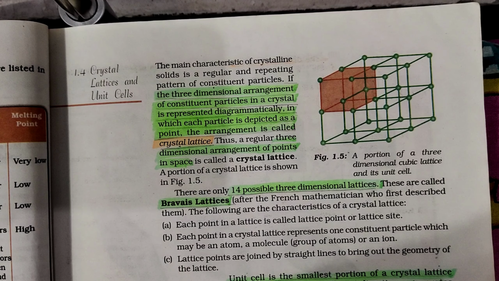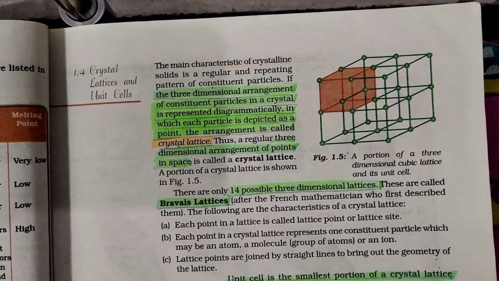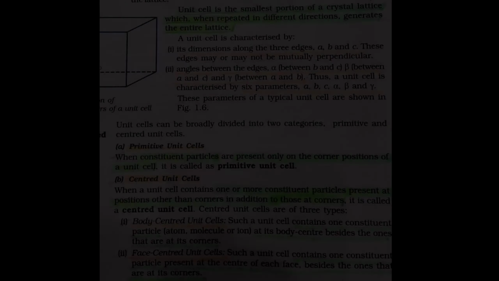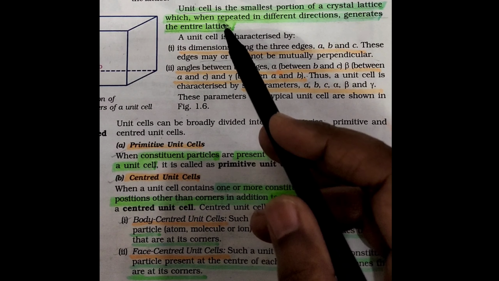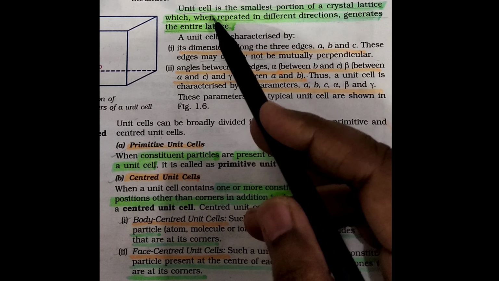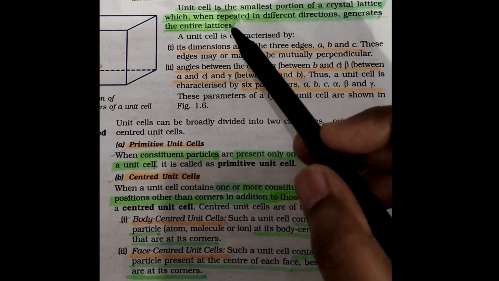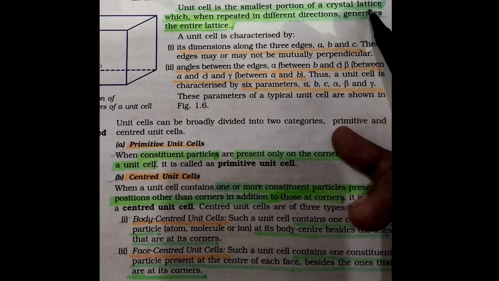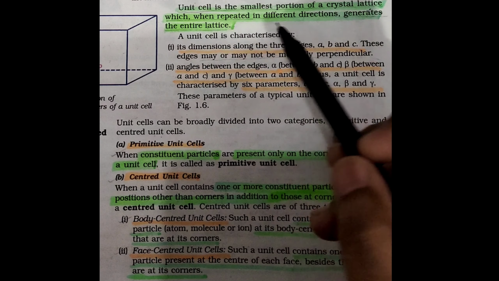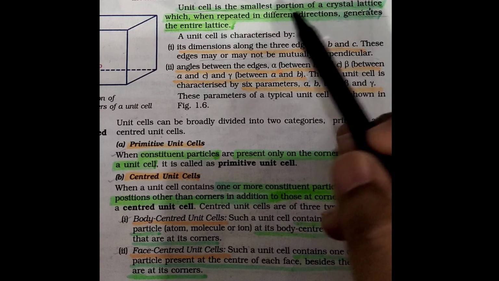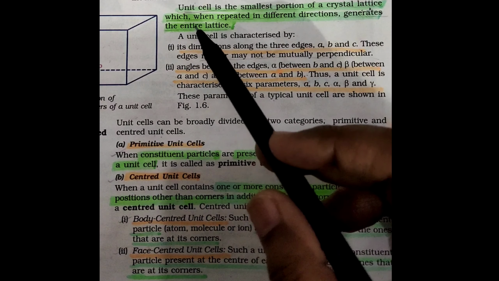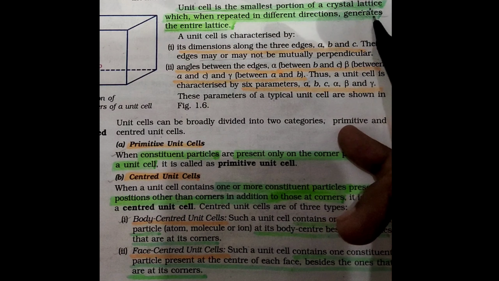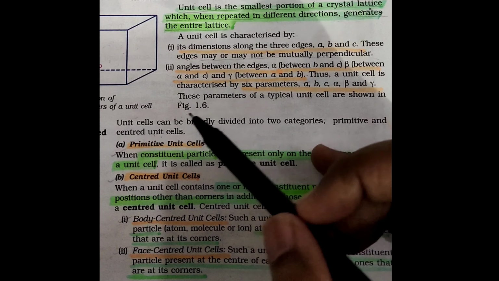Now comes the topic which is unit cell. Now we are discussing the topic which is called the unit cell. The unit cell is that part of a crystal lattice. It is the smallest portion of any crystal lattice which we are discussing. Or you can say the basic unit of a crystal lattice is the unit cell.